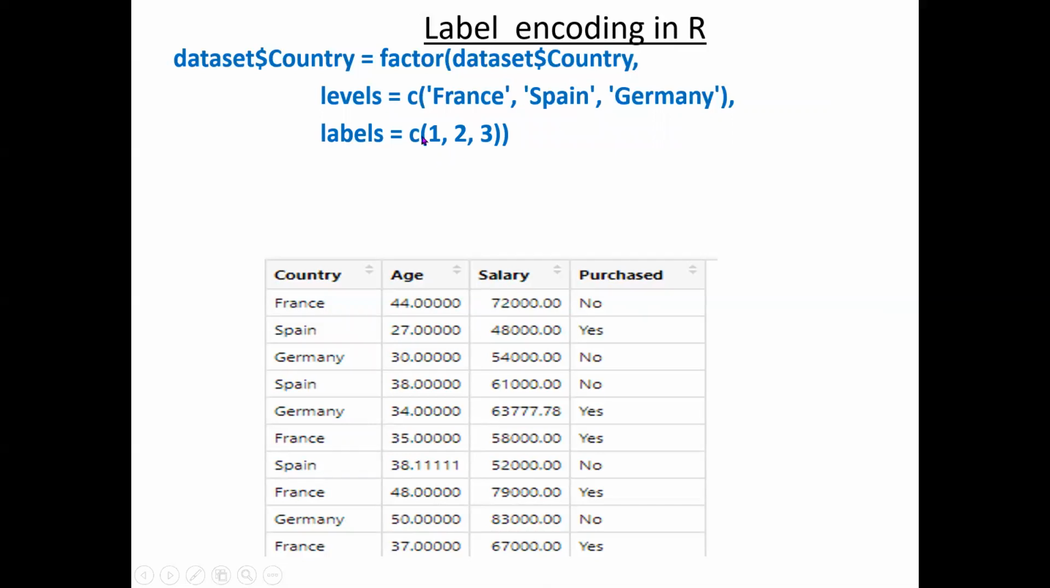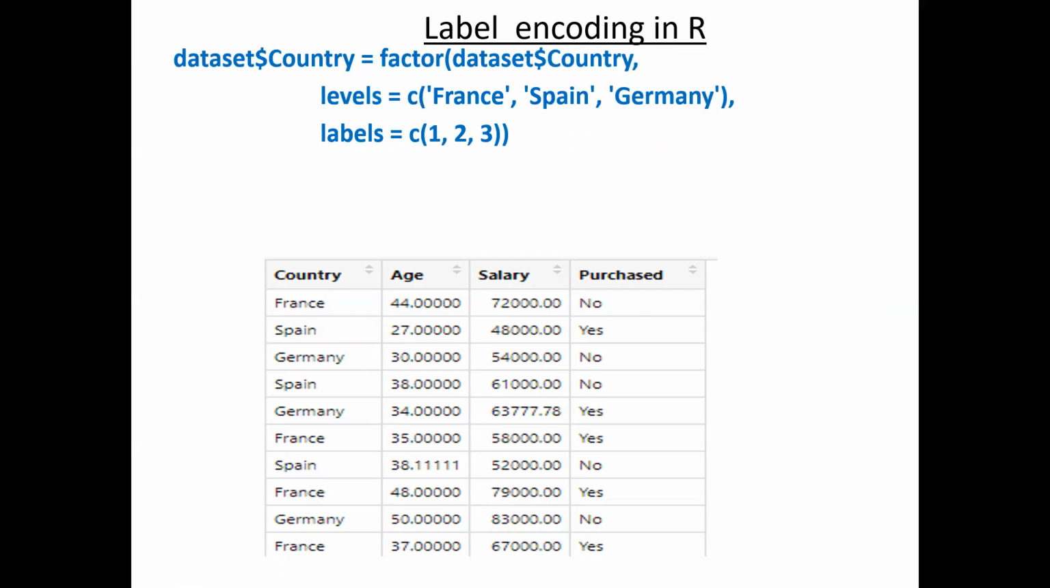If you write 3 here and below 3 here, the first one coding is 1, and for the second one the coding is 2, third one is 3, and there is no specific order. You can give it any way, but after applying the algorithm, you need to see what Spain is, 1 or 2. You need to see that.